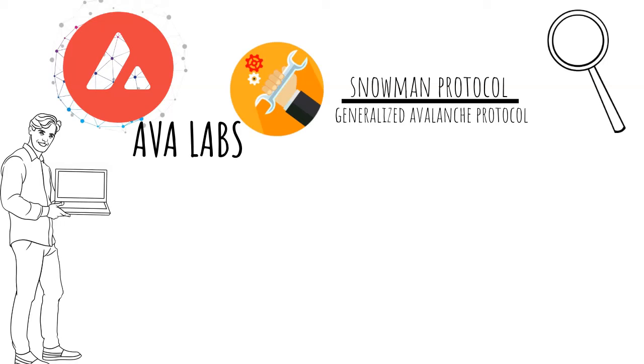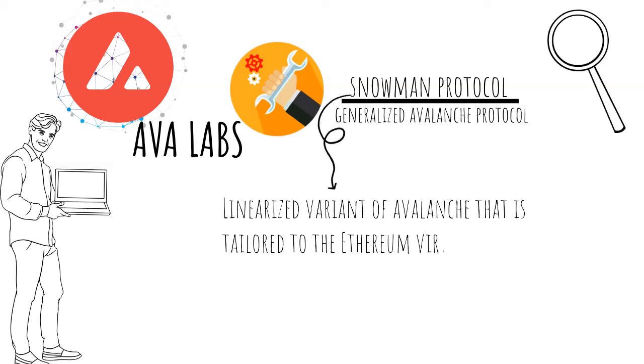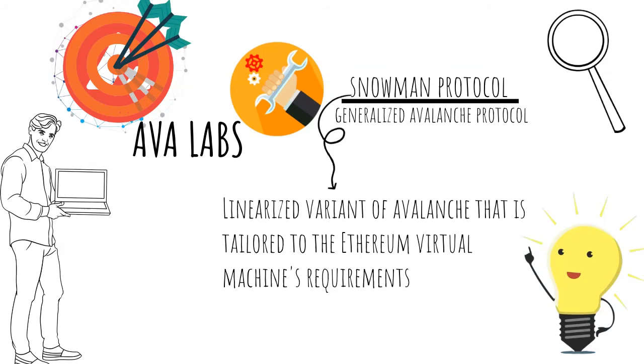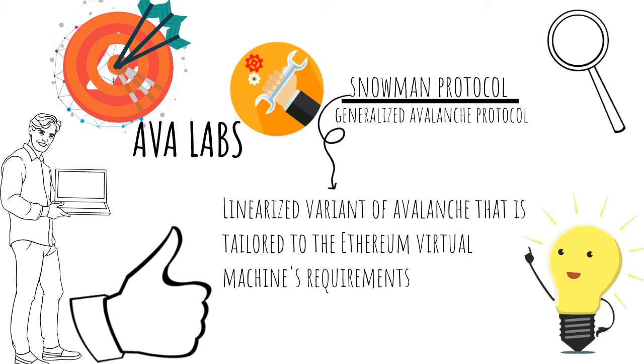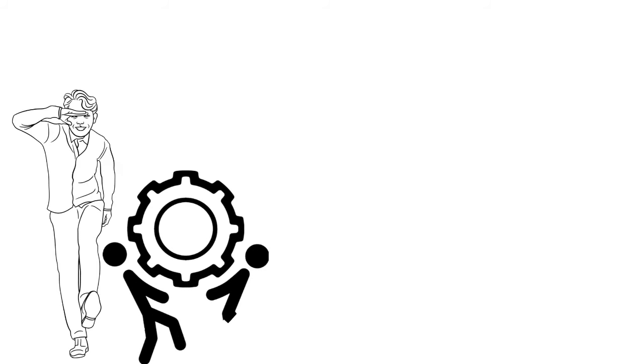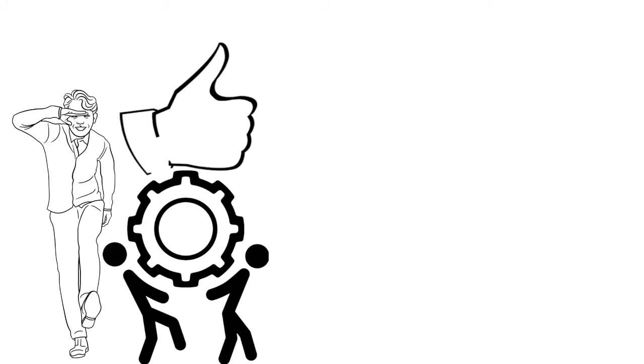The Snowman Protocol is a linearized variant of Avalanche that is tailored to the Ethereum virtual machine's requirements. The Snowman Protocol has been designed with smart contracts and fast throughput in mind. Avalanche, on the other hand, is a more broad use case that can use a DAG structure, which is also found on the X chain. To summarize, there is a lot of technical terminology, but all you need to know is that the Avalanche engineers are really clever and optimize things as best as they can for the scenarios they deem fit.